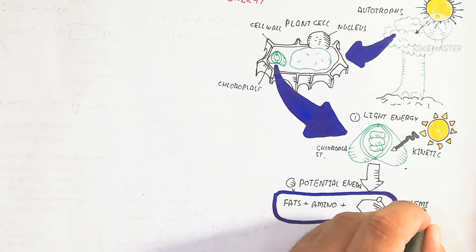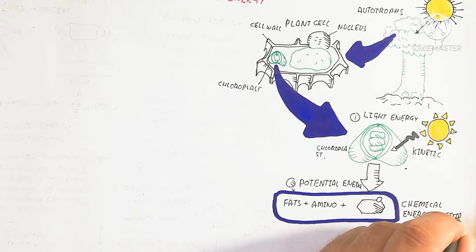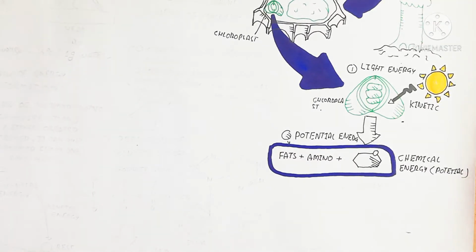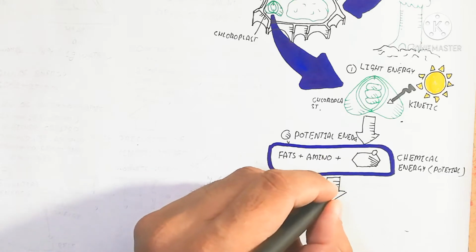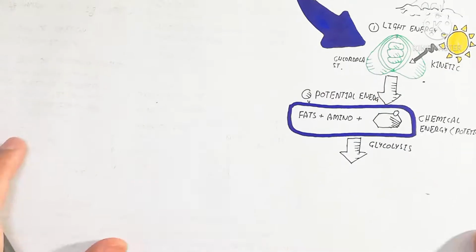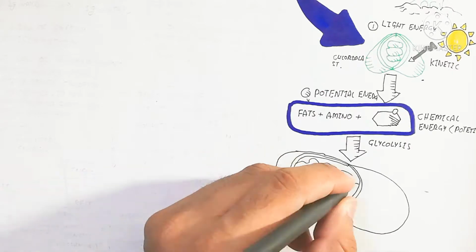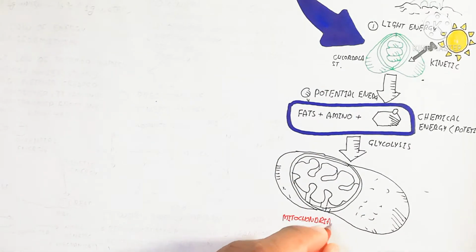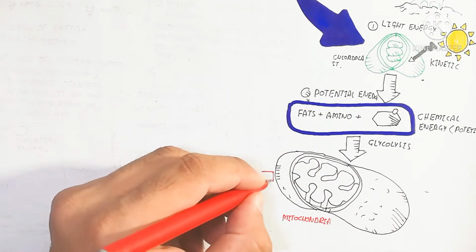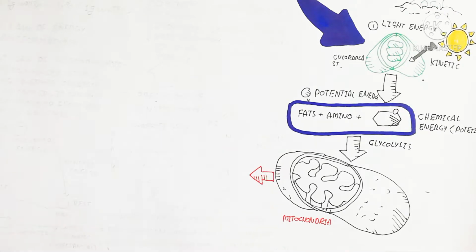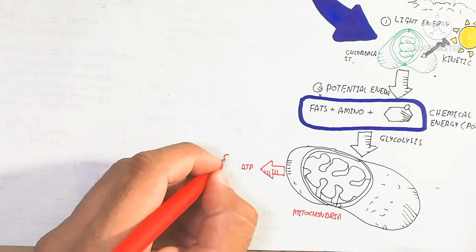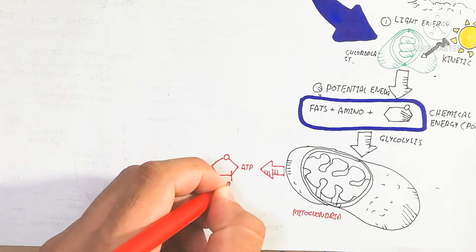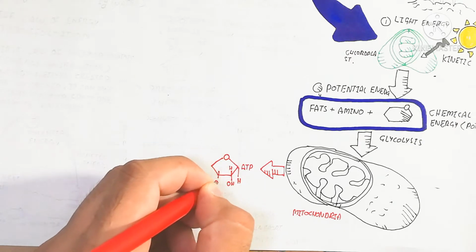Then pyruvate goes into the mitochondria to produce more ATP by the Krebs cycle as well as the electron transport chain. So the mitochondria produce ATP. This conversion of energy from one form to another is important for the survival of human beings as well as animals.